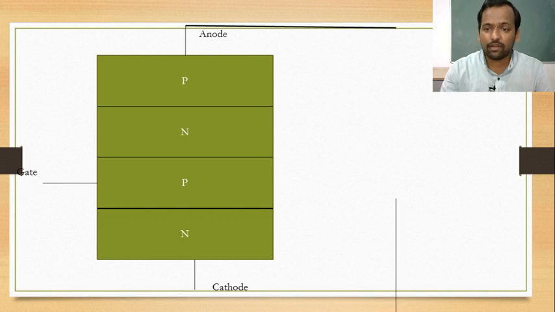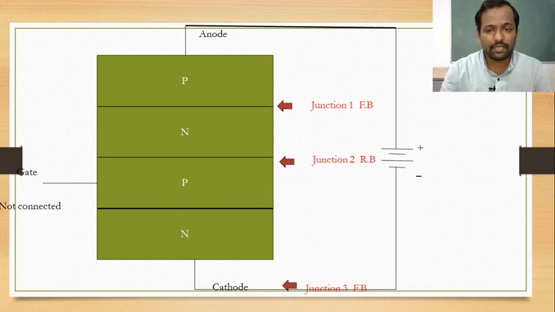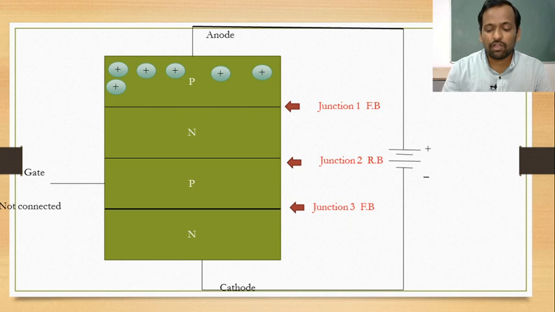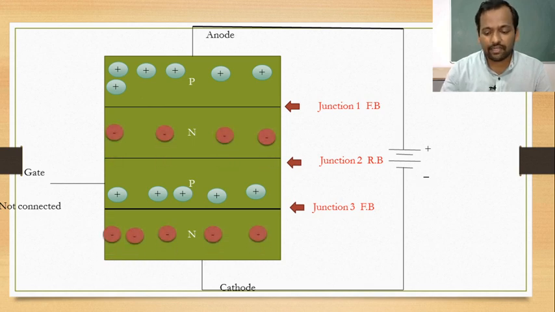Now first, anode is connected to the positive terminal, cathode is connected to the negative terminal. Junction 1 and junction 3 are forward biased, junction 2 is reverse biased. Now we all know that p-type semiconductor contains holes. These holes have positive charge. N-type contains electrons. These have negative charge.